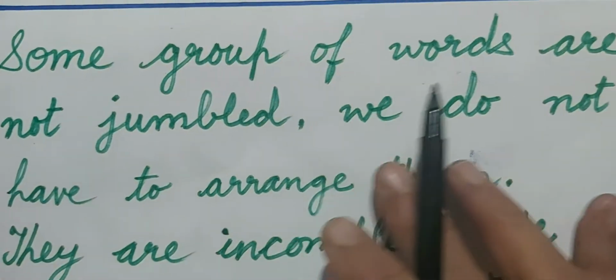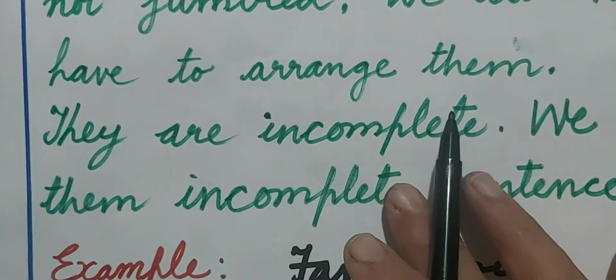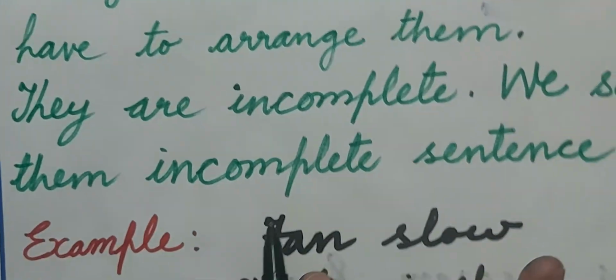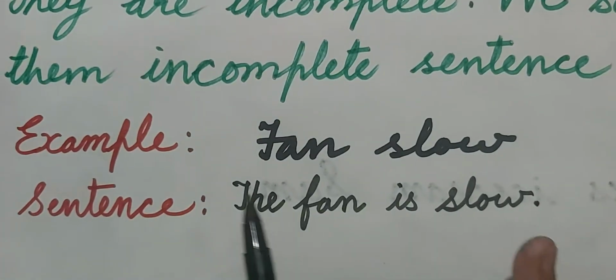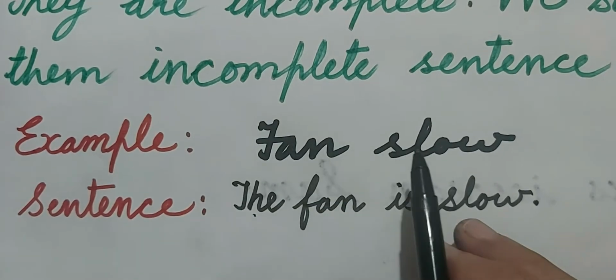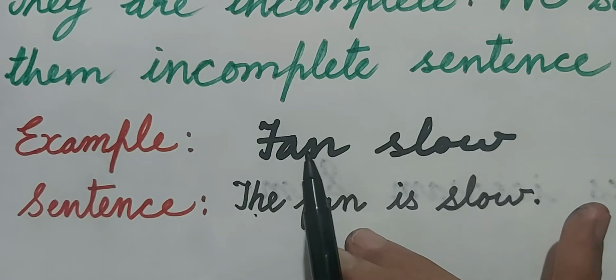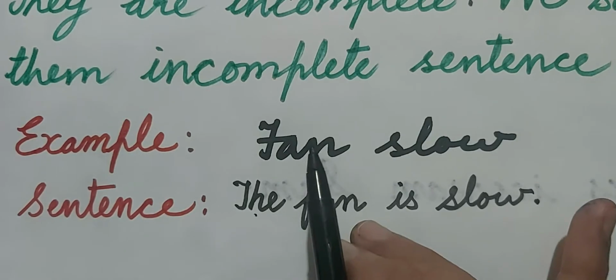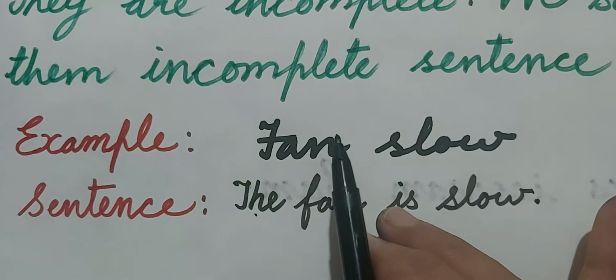Now some groups of words are not jumbled. We do not have to arrange them. They are incomplete. We say they are not complete sentences. For example, fan slow. By these two words, we cannot understand the meaning of this incomplete sentence.